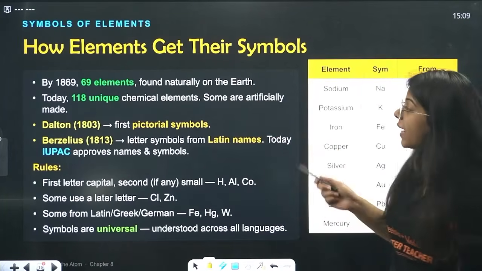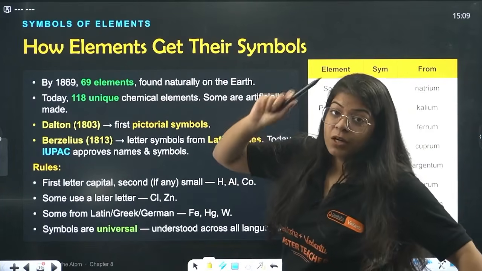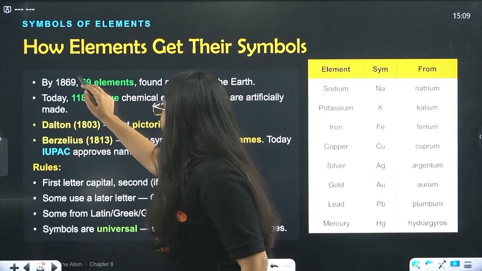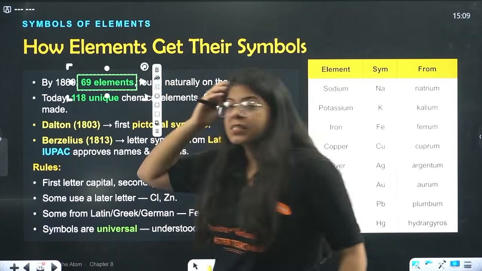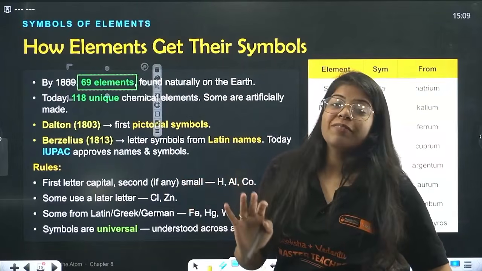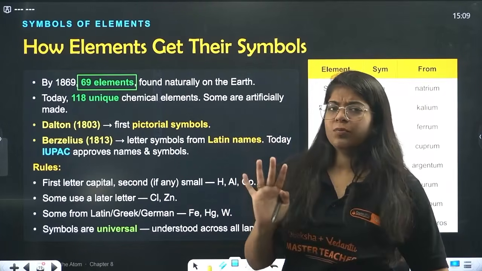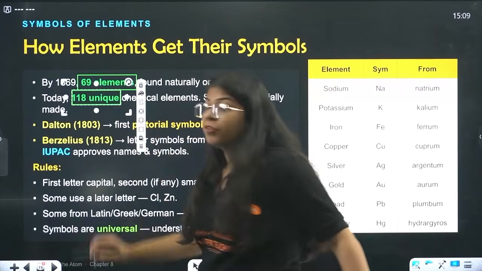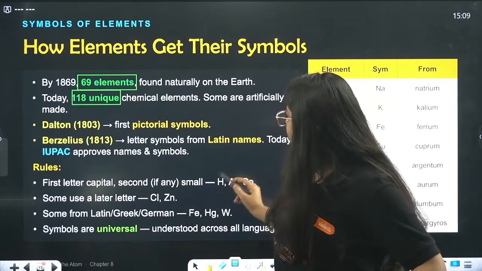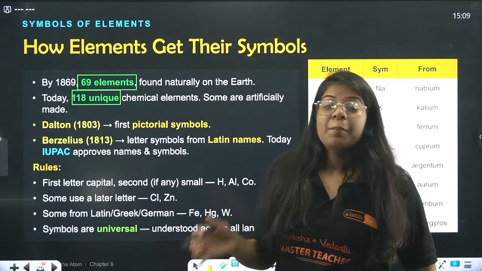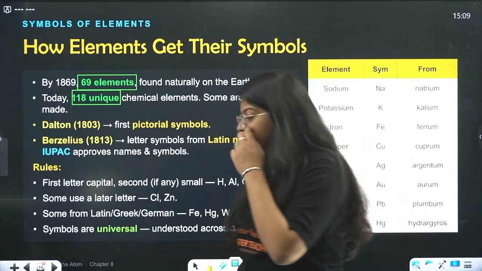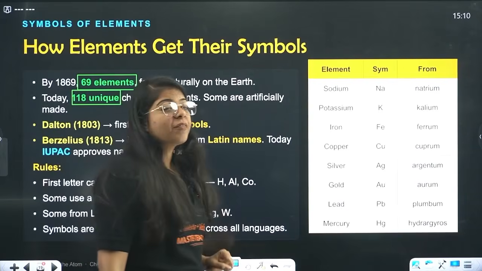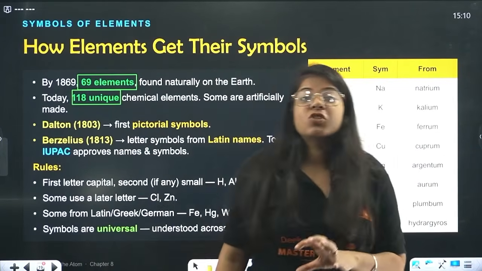So by 1869, remember 1869, only 69 elements were known to be found naturally on Earth. But today we have 118 unique chemical elements. Some are artificially made, but they are unique. That means the number of protons in their atoms is unique.